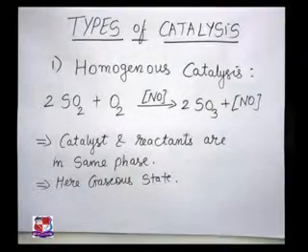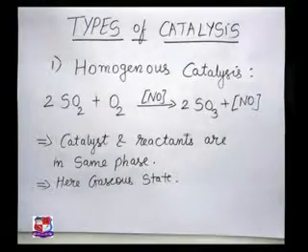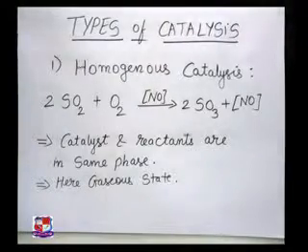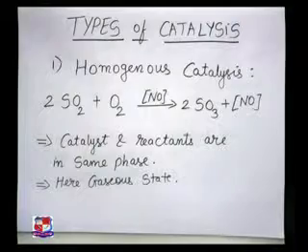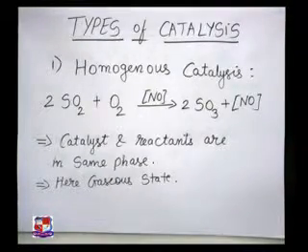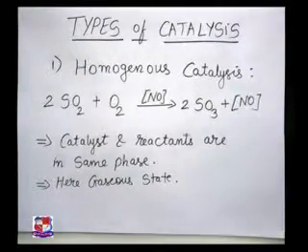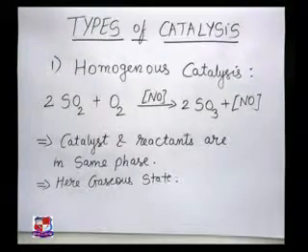The first is homogeneous catalysis. If you see here very clearly, the example is 2SO2 plus O2, in the presence of nitrogen oxide, is going to form 2SO3, and again the catalyst is recovered back.